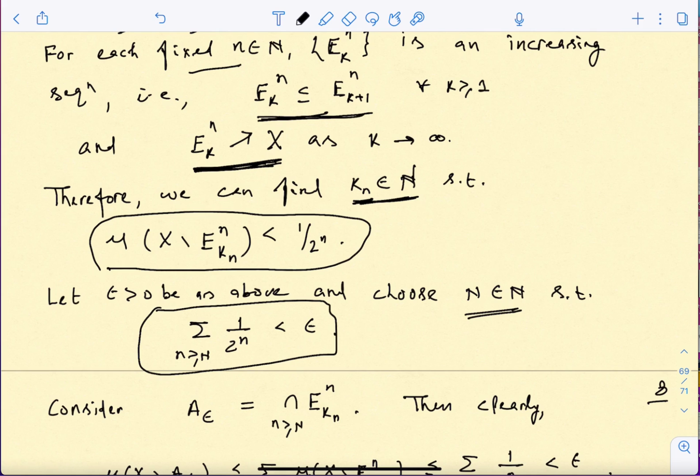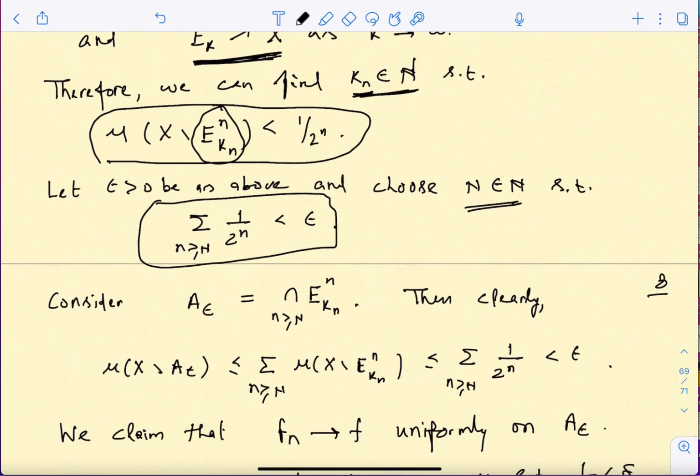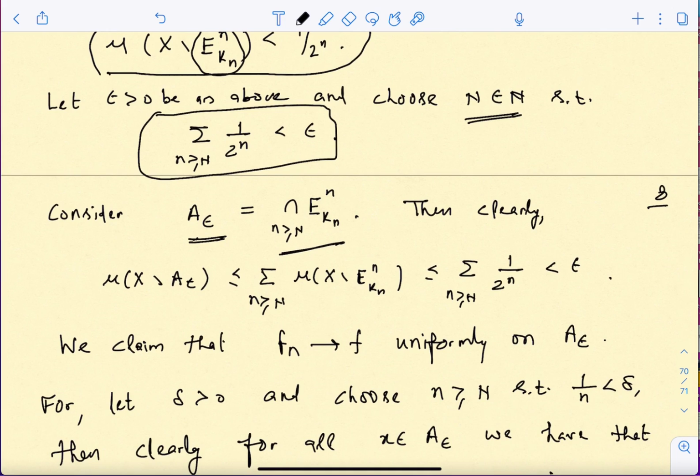So now what is the advantage of this? Now basically what we will do is we will look at these sets for n bigger than or equal to this and take their intersection, so that because we have a pointwise convergence, when I take the intersection, this k_n part is going to disappear, this dependence is going to disappear, and the resulting set, which we are calling A_epsilon here, we will have uniform convergence. Okay, so we will verify this. So notice two things. First of all, what is the measure of the difference? Mu of x minus A_epsilon.